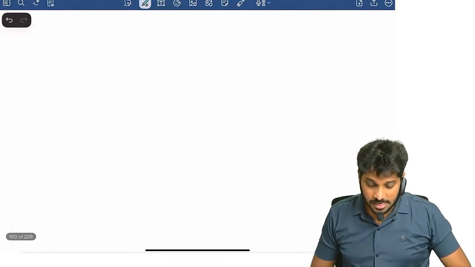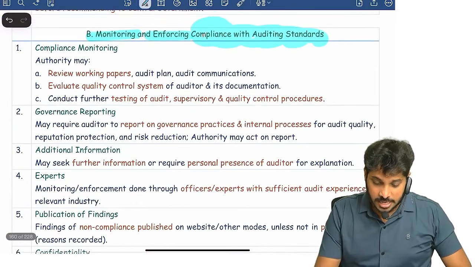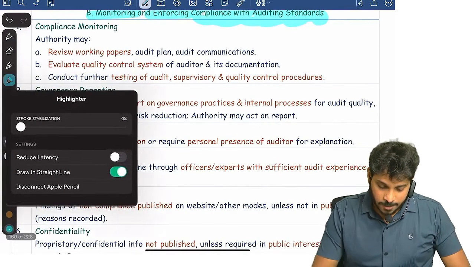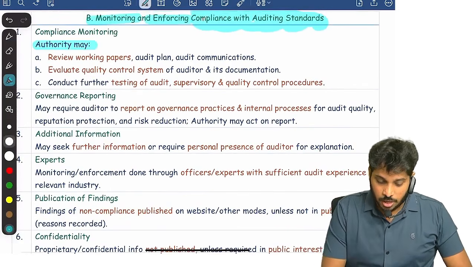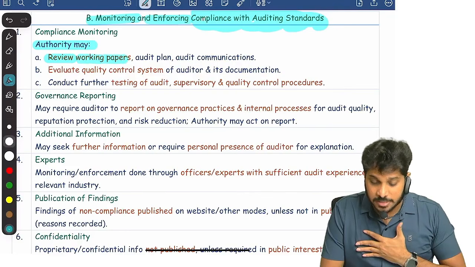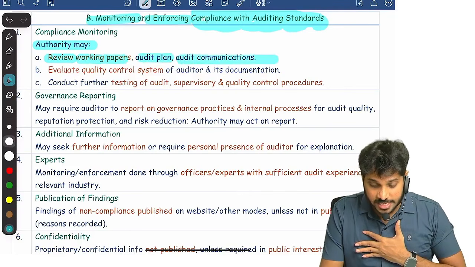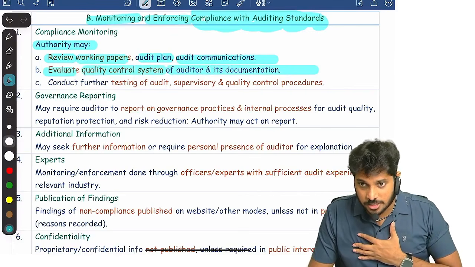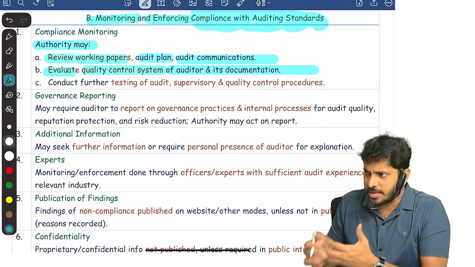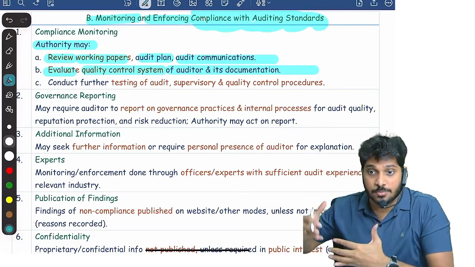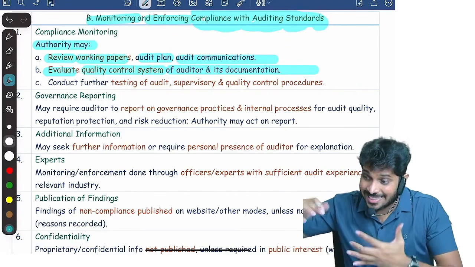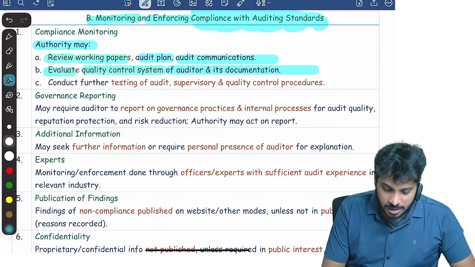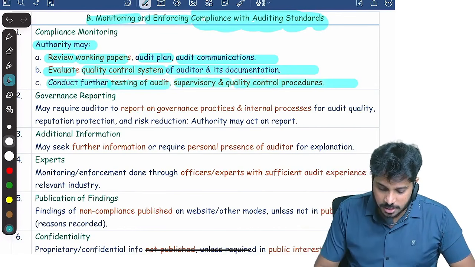Are you clear? Now, one of the major functions of NFRA is to monitor and enforce compliance with auditing standards. So NFRA may review working papers. They can check the audit plan of the auditor. They can check the auditor's documentation, communications, all that. They can evaluate the quality control system of the auditors. Every auditor will have a quality control system, like some SOPs, policies and procedures on how to do audit. NFRA can audit those policies and procedures. They may do further testing of audit, supervisory and control procedures.